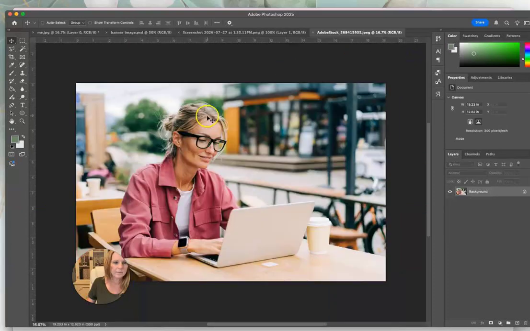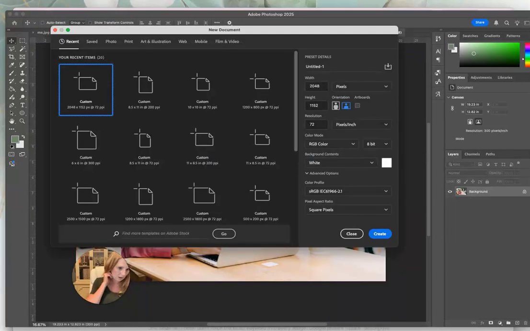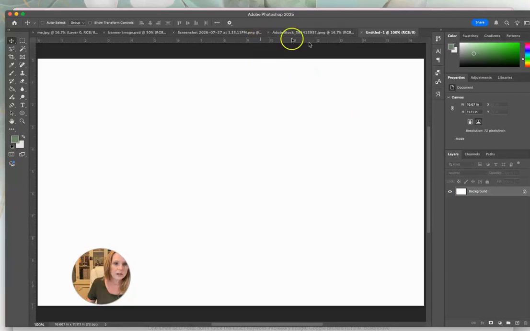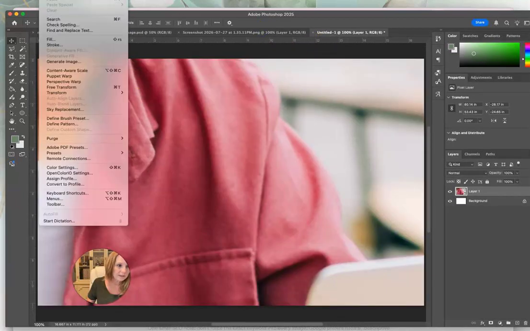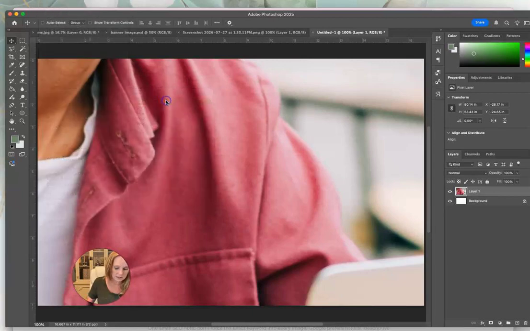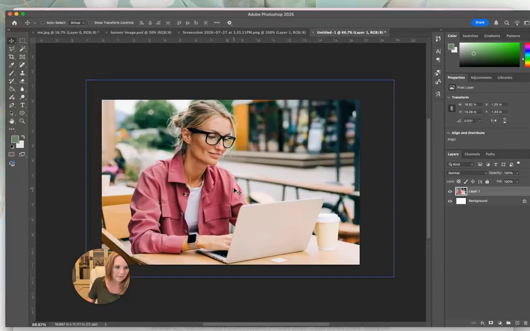Alright, let's go ahead and open this up in Photoshop. First thing we have to do, this is my little workflow, I create a new document that is 1200 by 800, 72 resolution, 72 pixels an inch. And then I'm going to drag this over to here. Boom. So you don't want to use your images the way they come from your stock photos because this is like billboard quality. So I'm going to make this smaller and then I get to edit if I want.